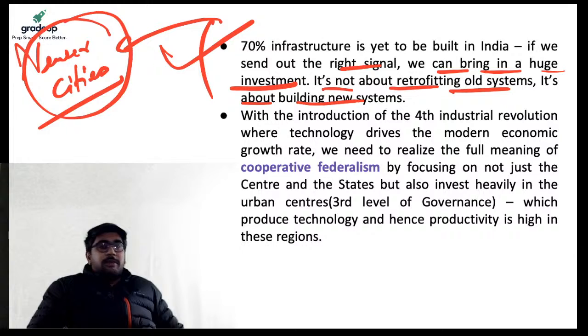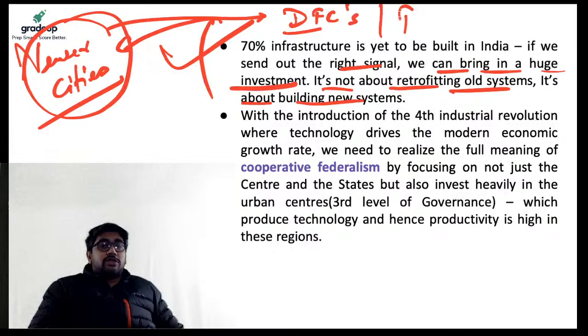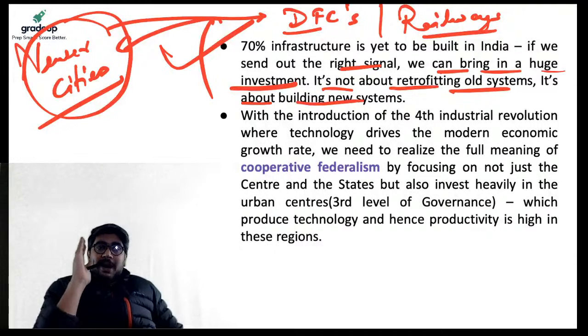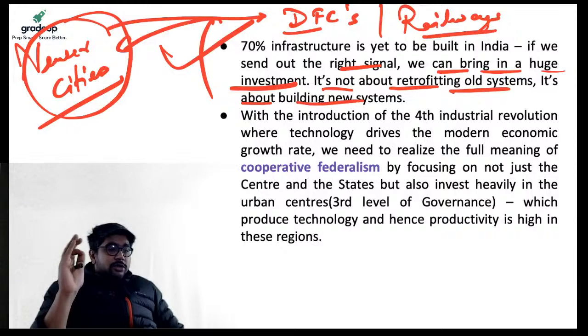I think I've mentioned in my lectures that in terms of newer infra, you can count dedicated freight corridors, the new railway routes that will be built, the new expressways, newer cities laid out across these new pathways, right? Coastal zones and economic zones will be built in order to push the infrastructure in the country.